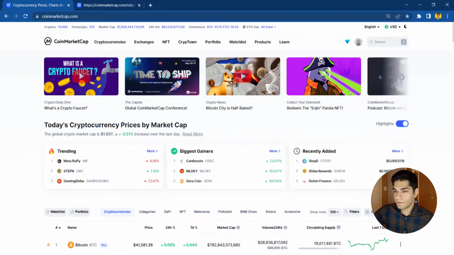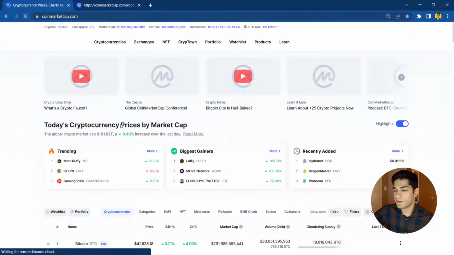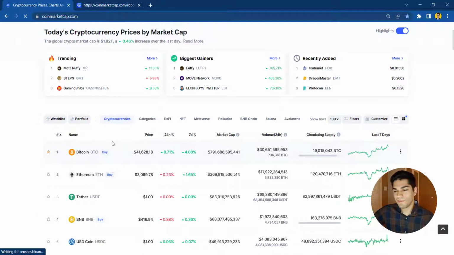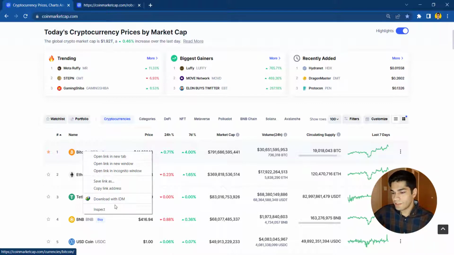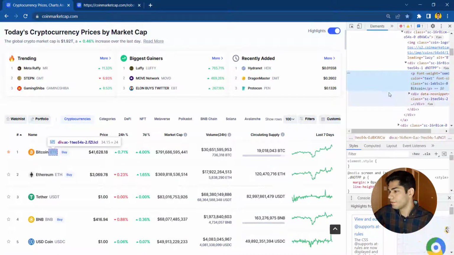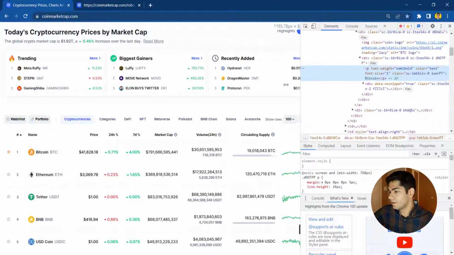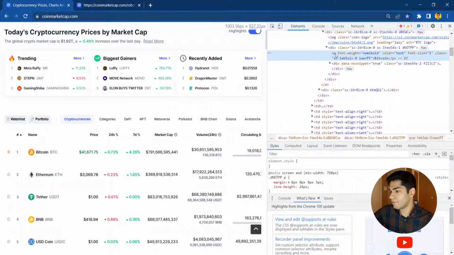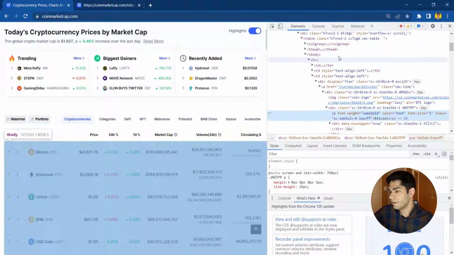So back to my point, when we reload this web page, it's going to be like here. I'm going to show you something interesting. When you inspect this element in this web page, you're going to have something like this. All right, it's a paragraph, a P tag, inside a div tag, right?